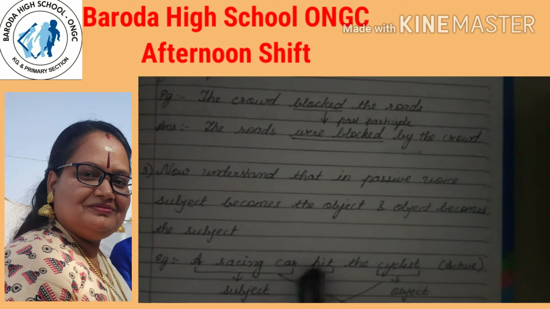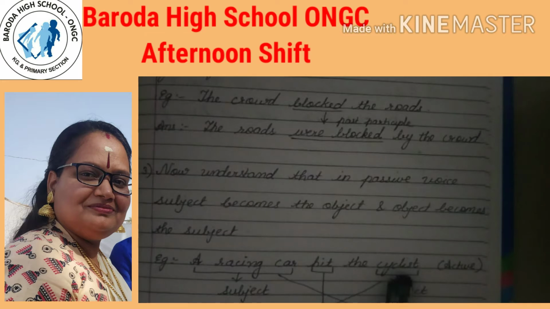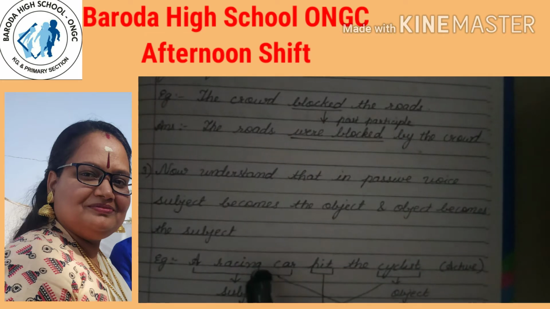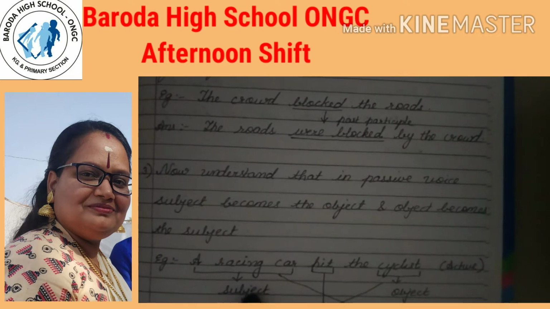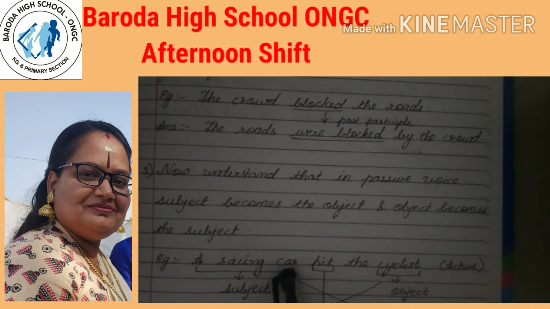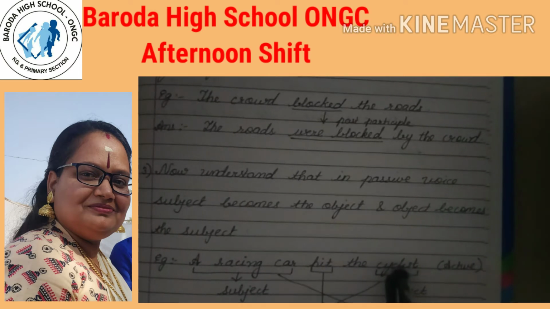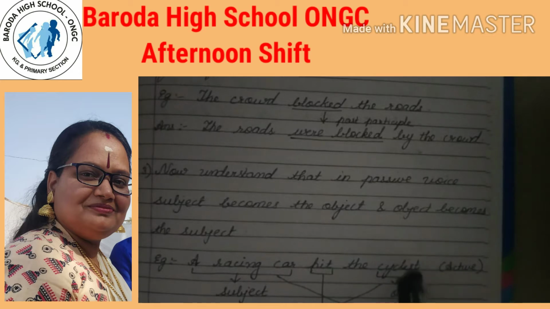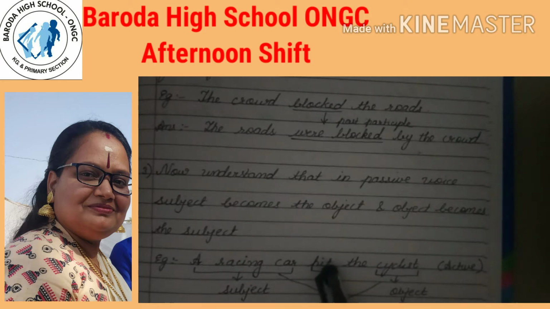A racing car hit the cyclist. Now we have to first understand which is the subject in this example. A racing car. The thing we are talking about here is the subject. And object means the thing which is being talked about. The cyclist becomes the object here. And hit is the verb.